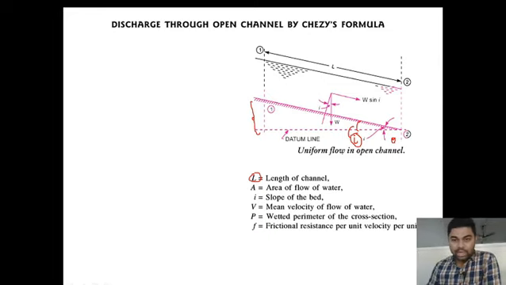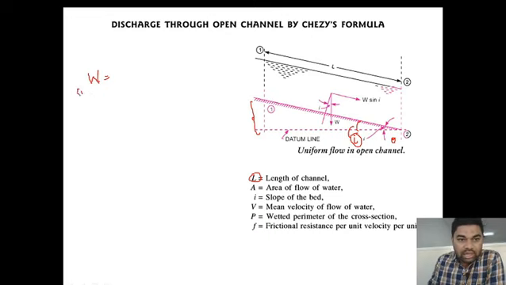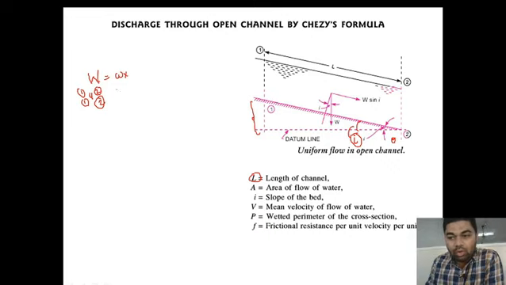Now, let us consider the weight of the water between sections 1 and 2. Let capital W be the weight of water between sections 1 and 2. How to find the weight of the water? It is the specific weight of water into volume.